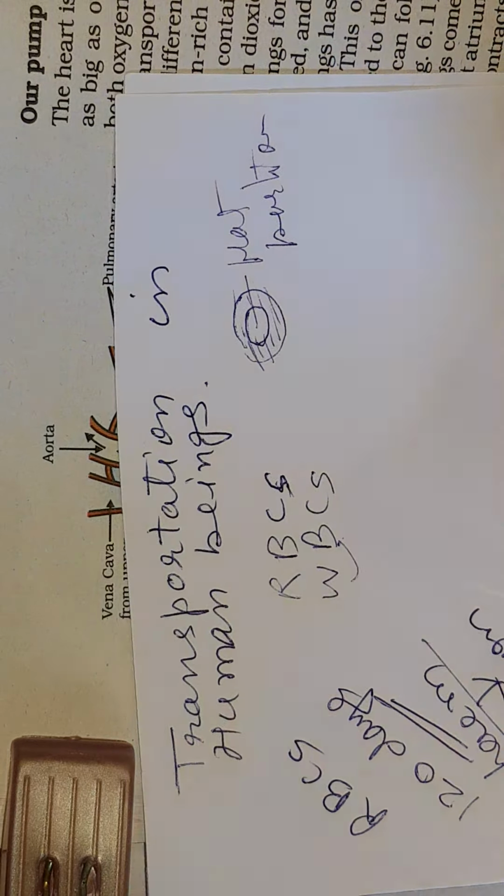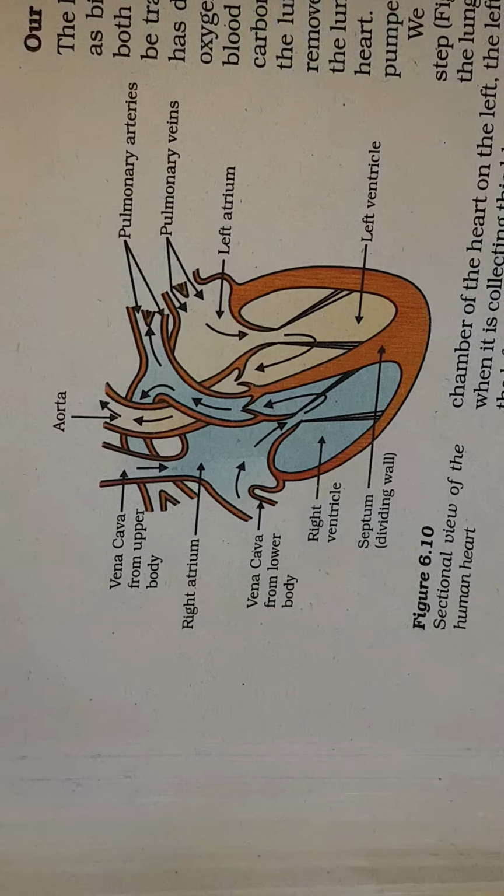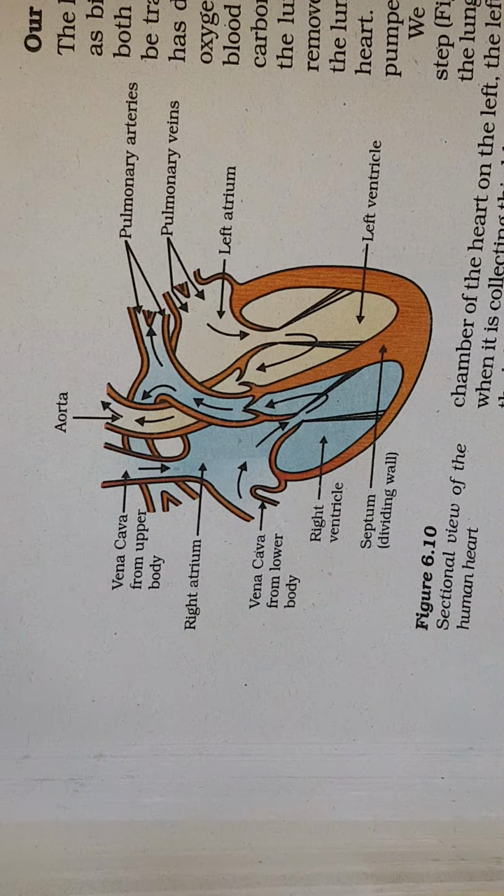Now we are going to discuss the main organ, the heart, which we will do in detail. Now see the heart. The heart is the main organ in the circulatory system. It is located somewhat in the center of the chest cavity, but tilting towards the left side, meaning its conical part is tilting towards the left side in the human body.